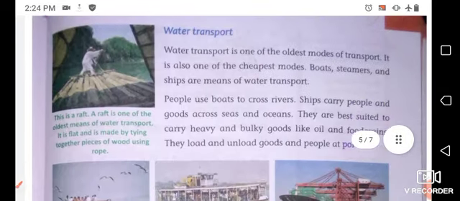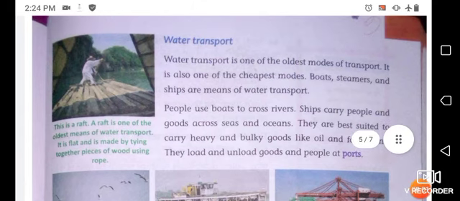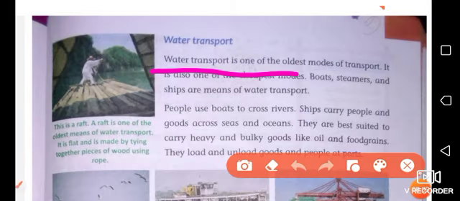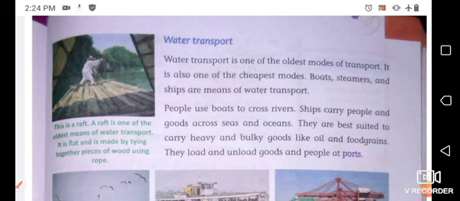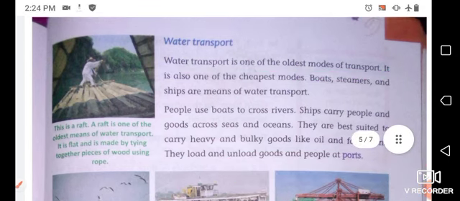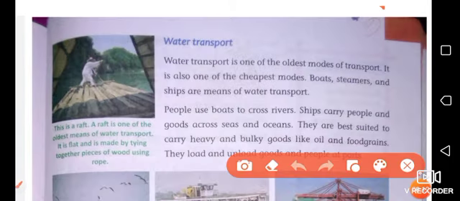Let's talk about water transport. Water transport is the oldest mode of transport. It is also one of the cheapest modes. Boats, steamers and ships are means of water transport.